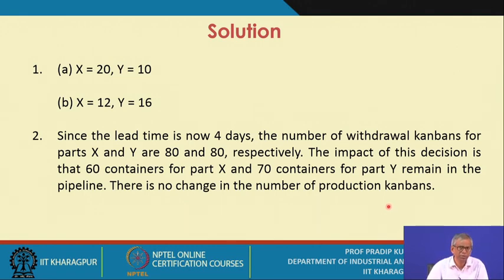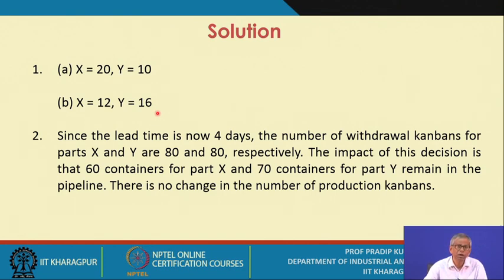Now this is the assignment given to you. You just find out the numbers of withdrawal Kanbans and production Kanbans.